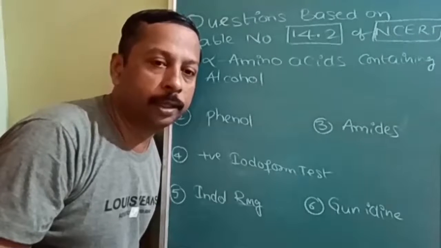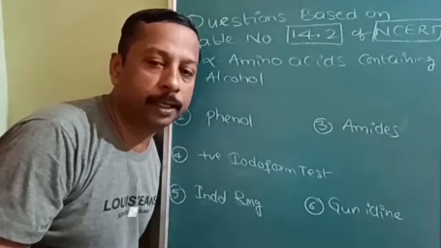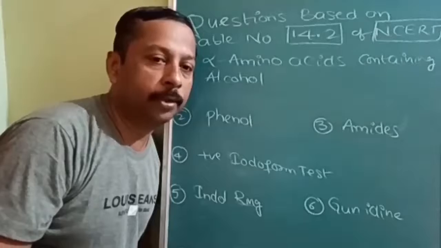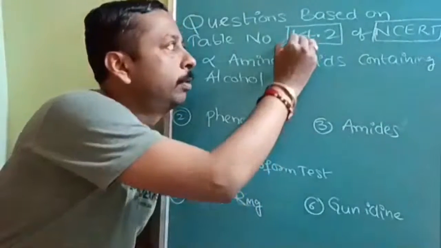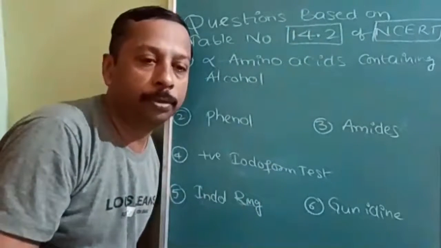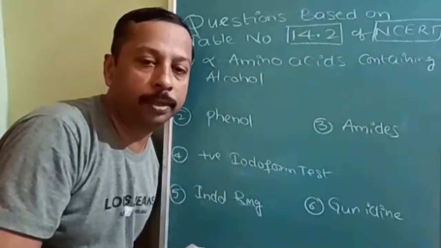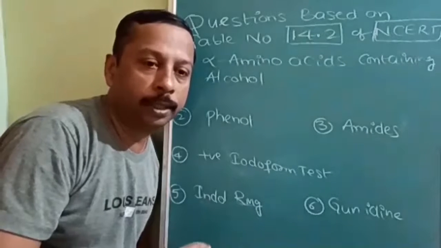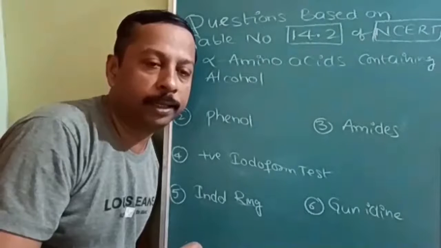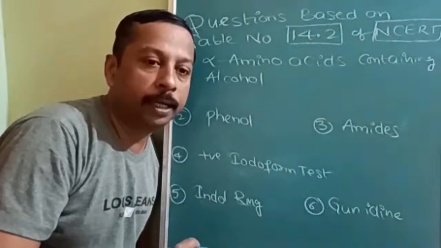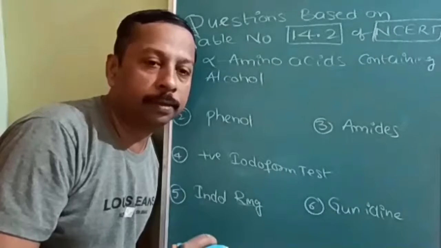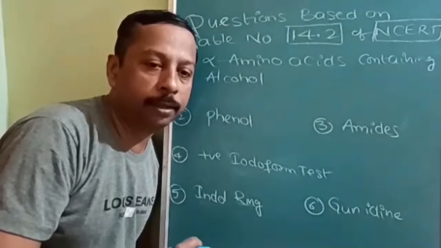Now let us know the importance and way of studying of tabular form in the NCERT. From the amino acids I have selected table number 14.2. You should be habituated to go through the NCERT in the direction I am giving you. You can go through the previous Mains questions. They are asking which of the following amino acids contain phenol.